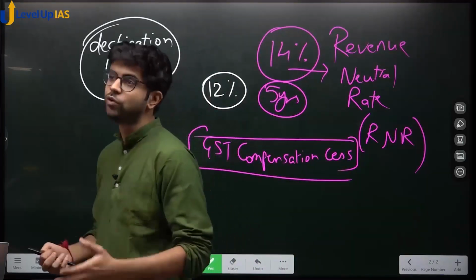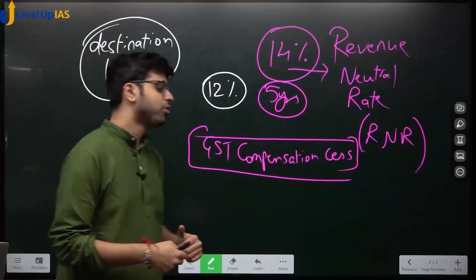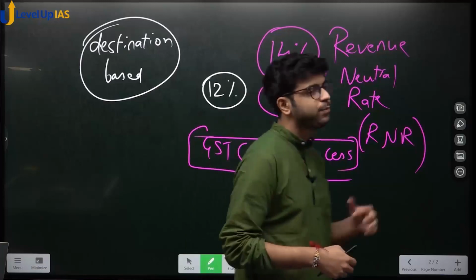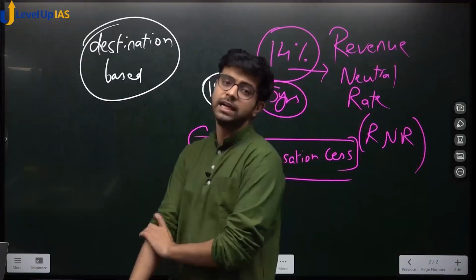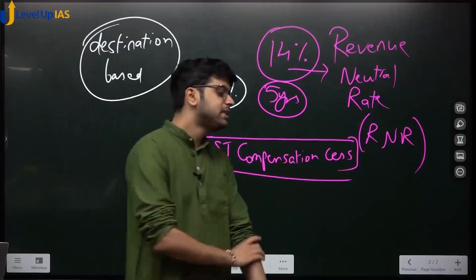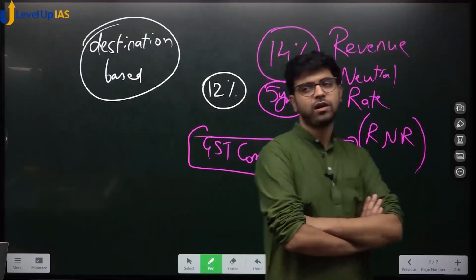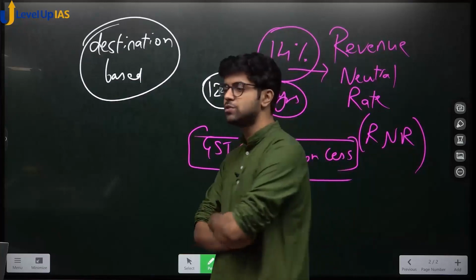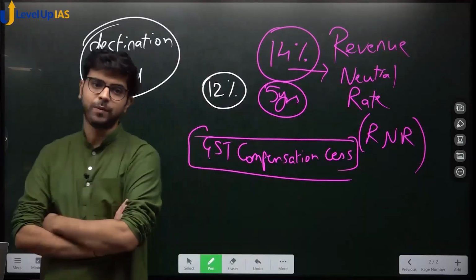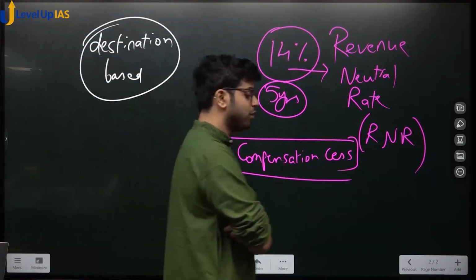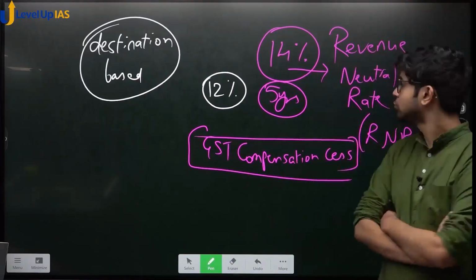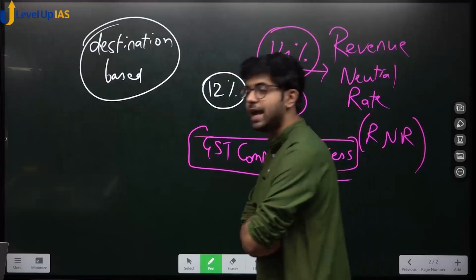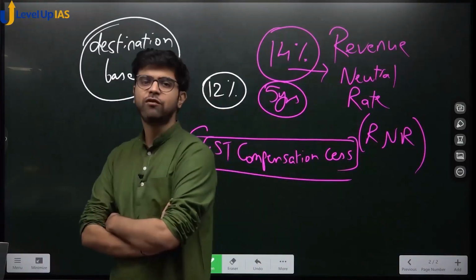You are using, very good. We are also in need of money. So then states protested against GST, saying GST dues are not sent by the central government. Okay? GST dues are paid every 1.5 to 2 months by the central government to the state governments. But the central government was not able to pay this compensation, this RNR, and hence state governments protested. So that was the whole issue.